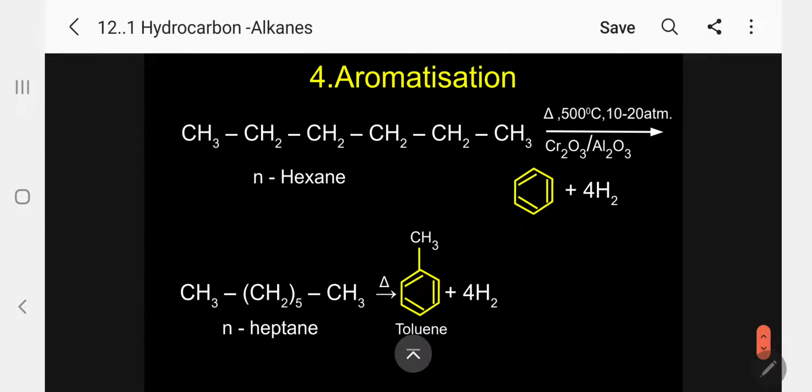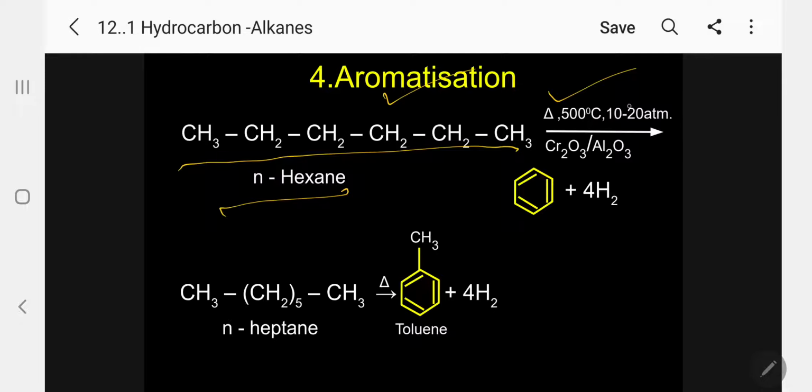And last, but not the least important, is aromatization. If we take a suitable member, you will get an aromatic compound. N-hexane, 6 carbon atoms, if you take it and heat at high temperature, 500 degrees and 10 to 20 atmospheres, in the presence of the catalyst Cr2O3 and aluminum oxide, benzene is produced.